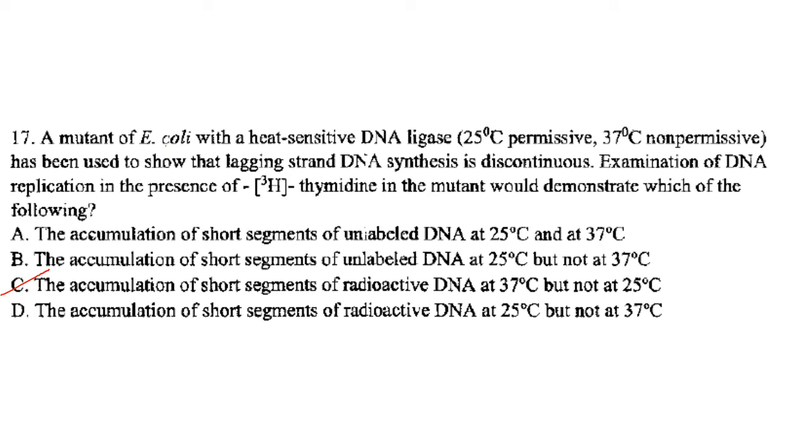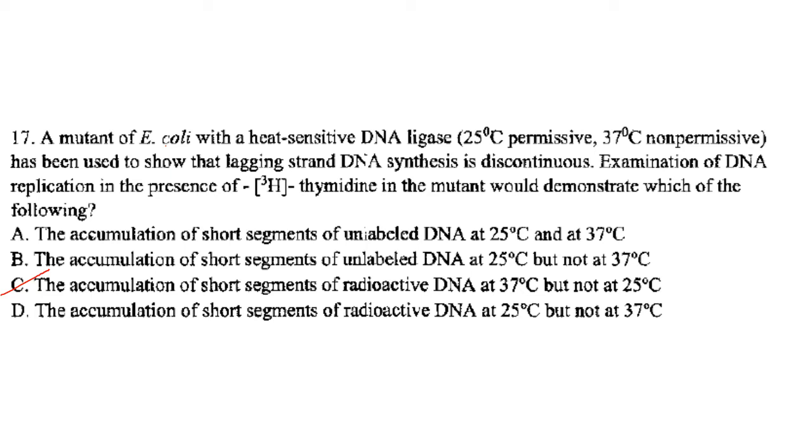Why? Because at 25 degrees Celsius DNA ligase will work and it will join the strands of the DNA. So it will not accumulate as short segments of DNA. So that option is wrong. Then the next one, accumulation of short segments of unlabeled DNA at 25 degrees Celsius but not at 37 degrees Celsius. As I told earlier, short segments will not accumulate at 25 degrees Celsius because DNA ligase will act on the short segments and join them.